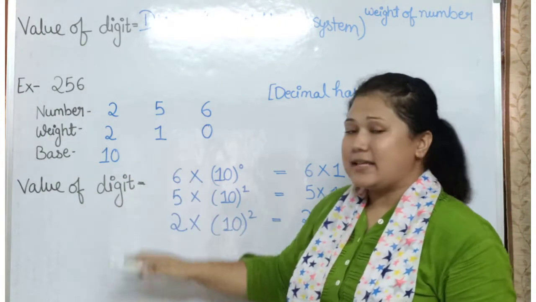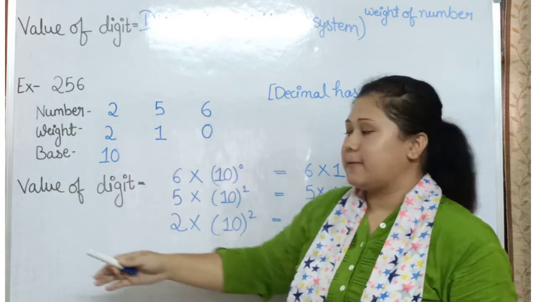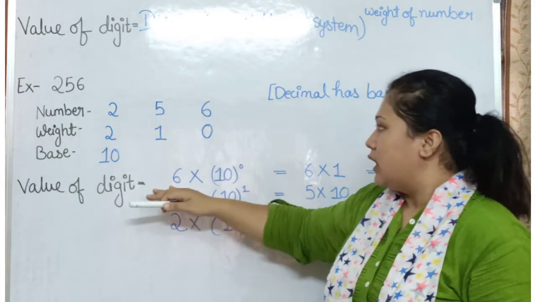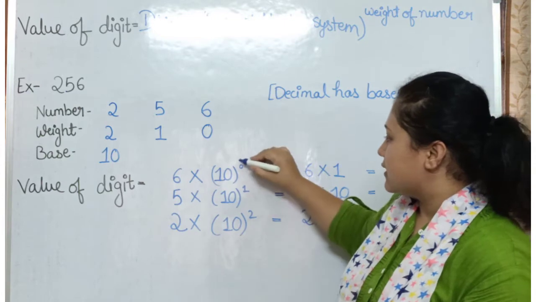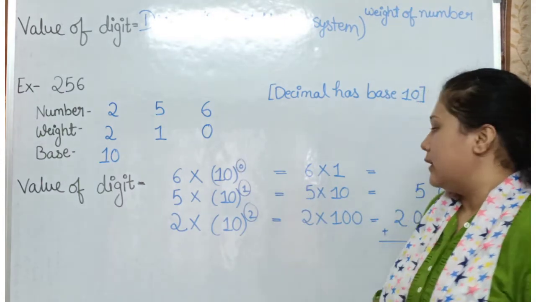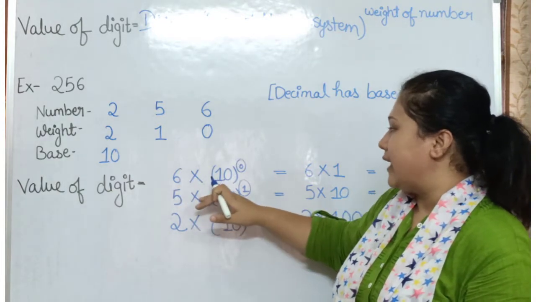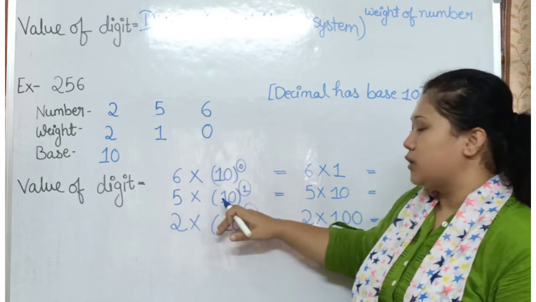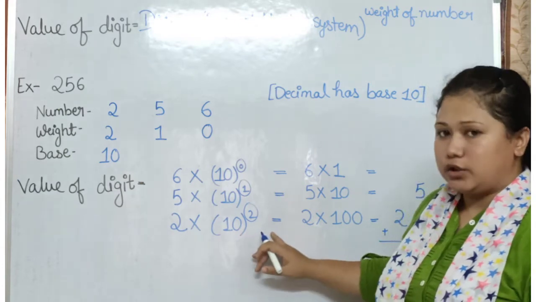So the weight will increase as we move from right to left. Number into base, and this is the weight. So, 6 into 10 to the power 0, 5 into 10 to the power 1, 2 into 10 to the power 2.